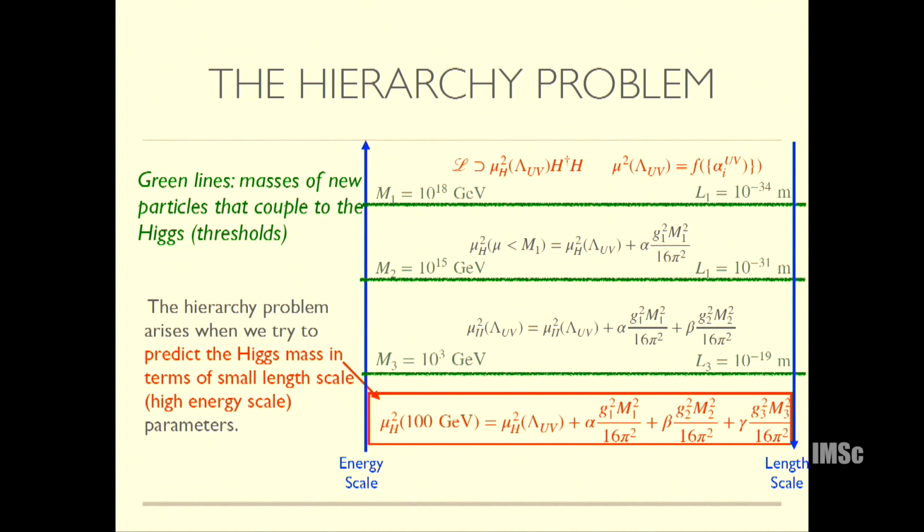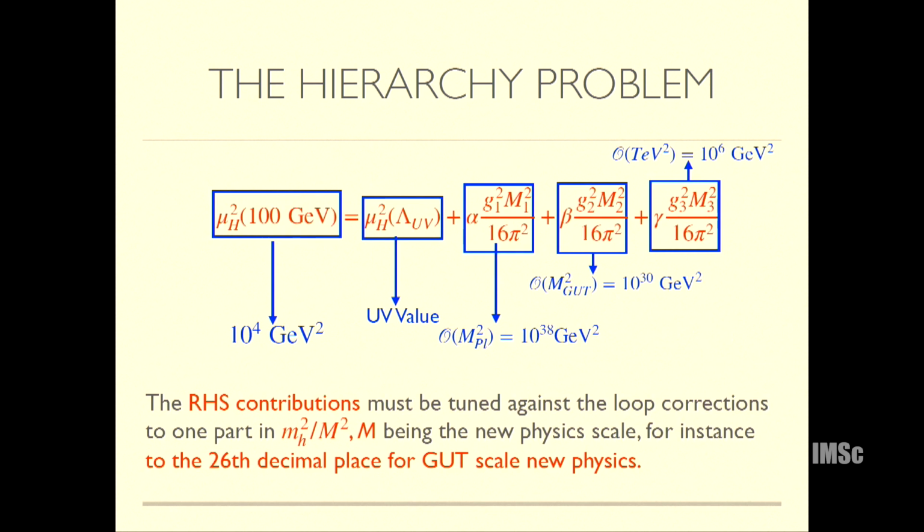In terms of the UV parameters, you know what mu h is, and then you run down, and these green lines are like threshold corrections. Whenever you see a green line, as you run down from high energies to low energy, there is some new particle that's coupling to the Higgs, and as soon as that happens, you get a new loop correction. For example, maybe there's some particle at the Planck scale, something at the GUT scale, then something at the TeV scale. In the end, when you predict the Higgs mass, you'll pick up all these contributions, and you'll get an expression like this.